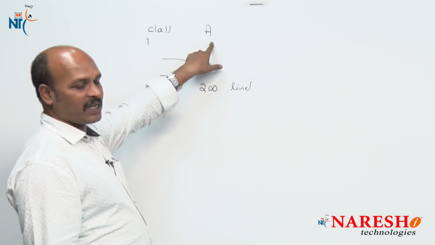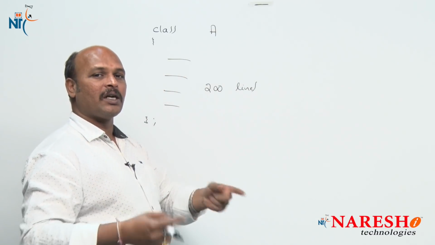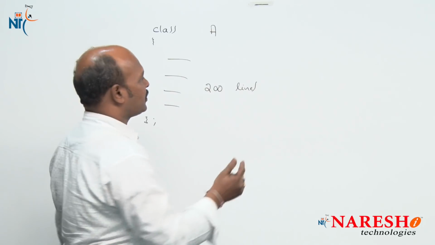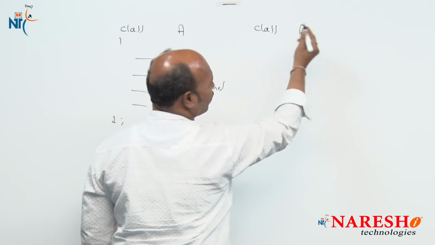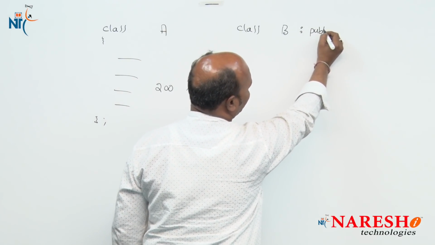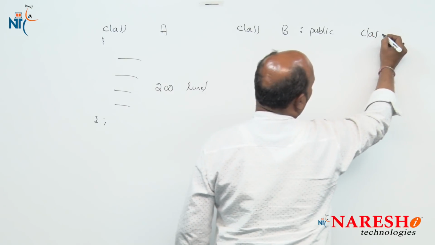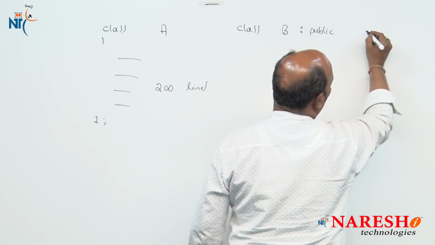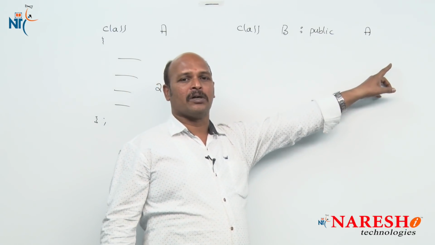Now in inheritance, here it is the class A. From this class A I am going to derive the class B, for example, class B: public A. Whenever you declare like this, A is considered to be the base class.